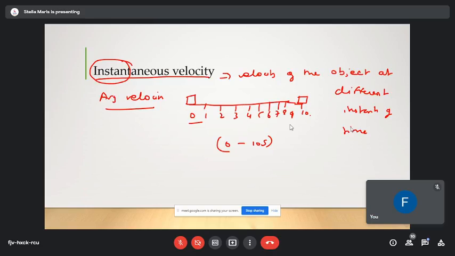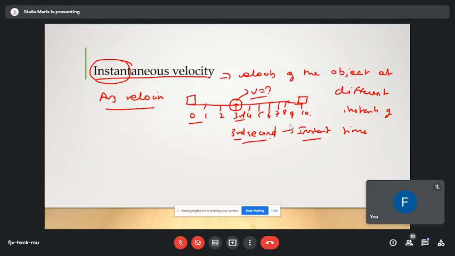So for example, with average velocity, you cannot determine the velocity of the object at a particular second. Let's say I'm going to find out the velocity of the object at the third second. I want to know what the velocity value of that object is when it was at the third second, at that instant.